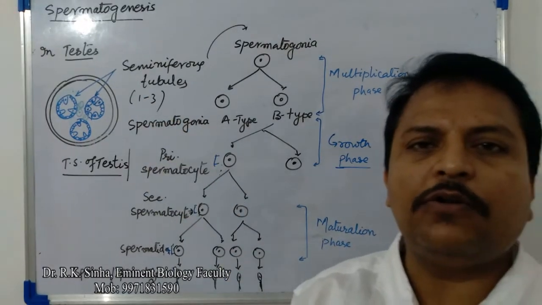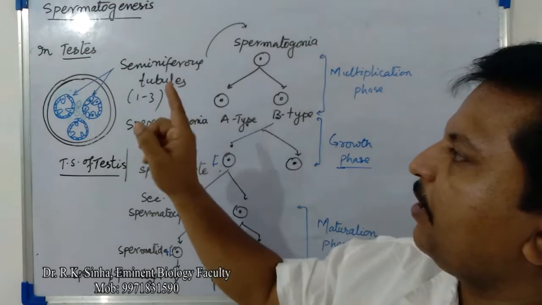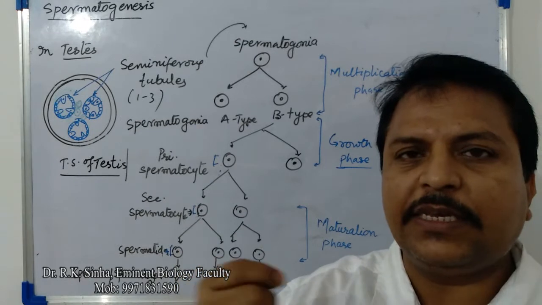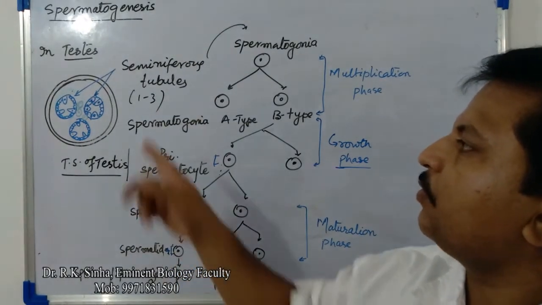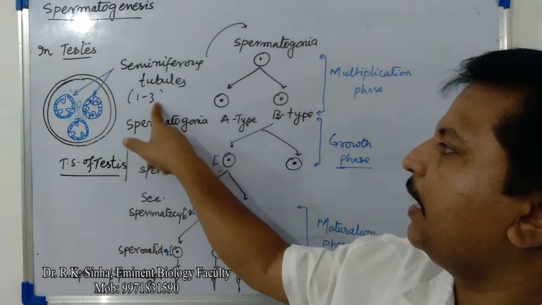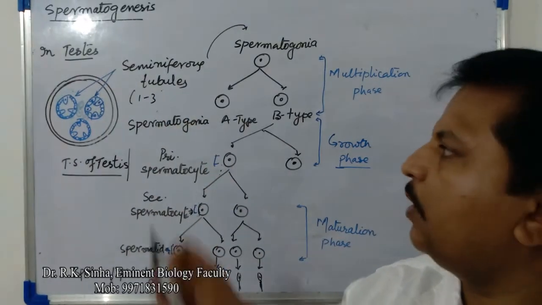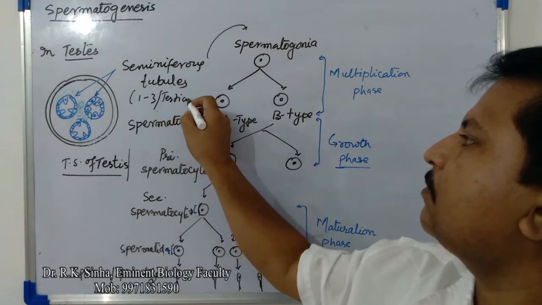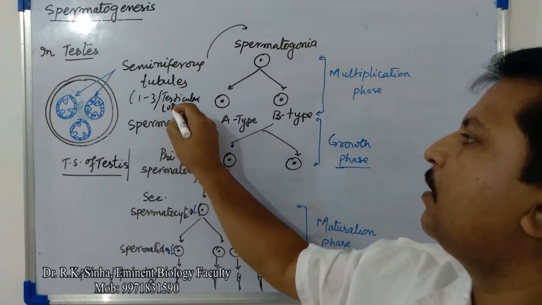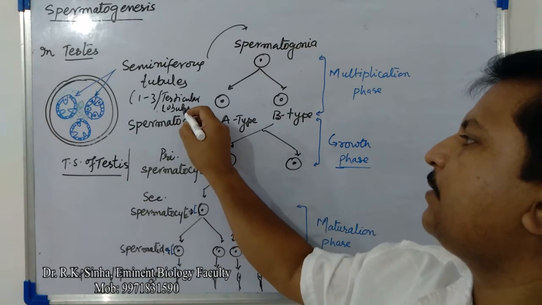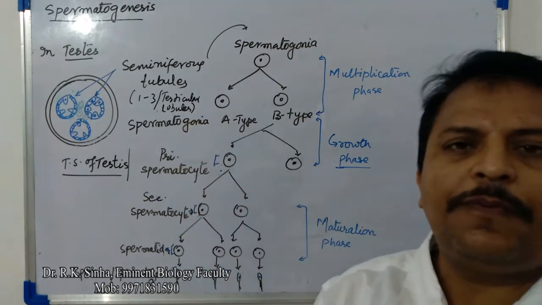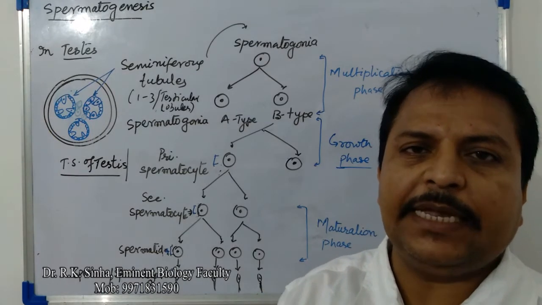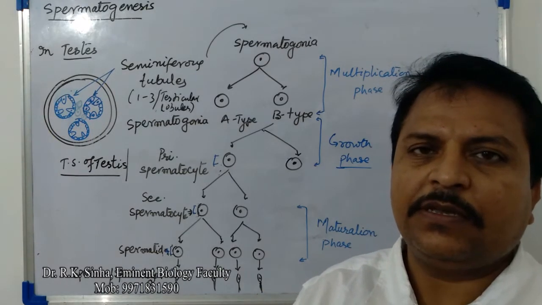The seminiferous tubule is a highly convoluted tubular structure present in each testicular lobule. So its number is 1, 2, 3 per testicular lobule. And we have already studied that there are 250 testicular lobules present in each testis of a human man.